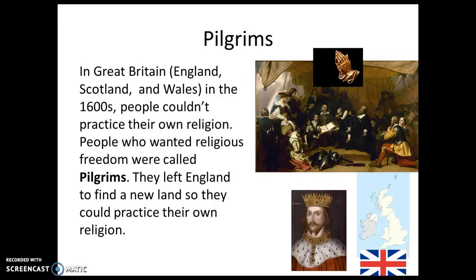Pilgrims. In Great Britain, so England, Scotland, and Wales, in the 1600s, people couldn't practice their own religion. It's because the king wanted everyone to practice his religion. People who wanted religious freedom were called pilgrims. They wanted to practice their own religion. So they left England to find a new land so they could practice their own religion.